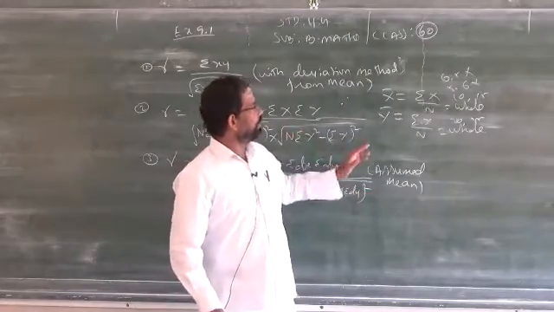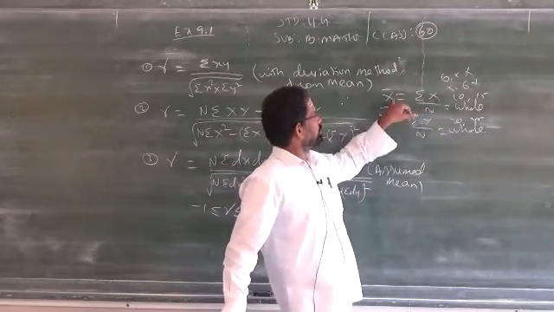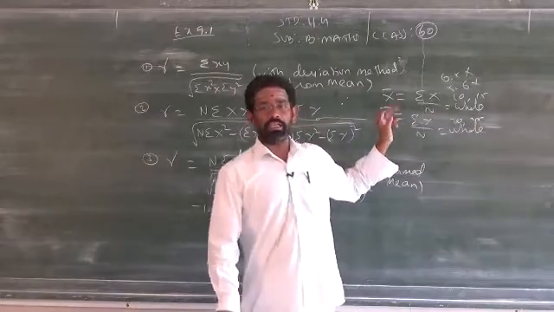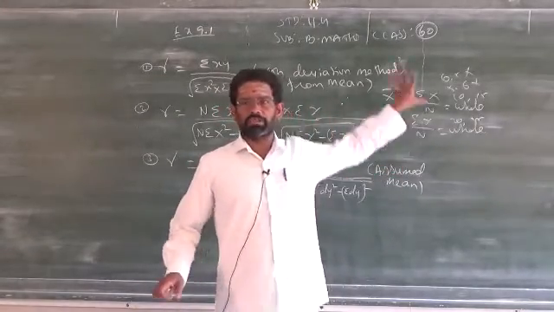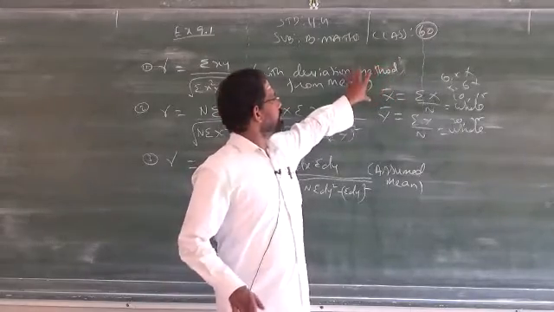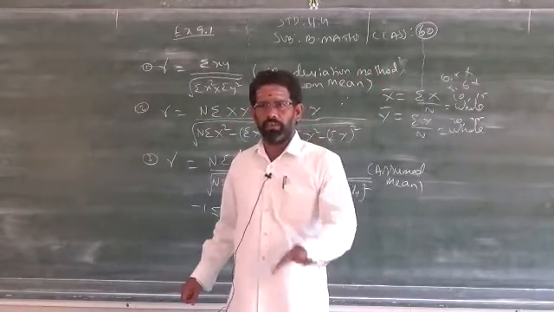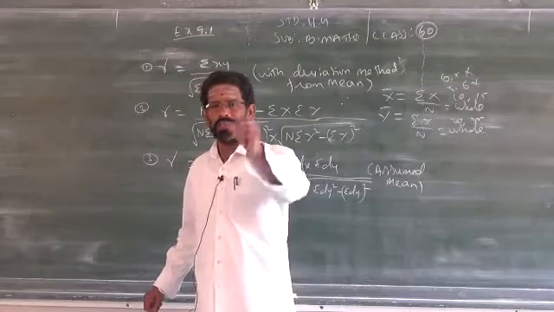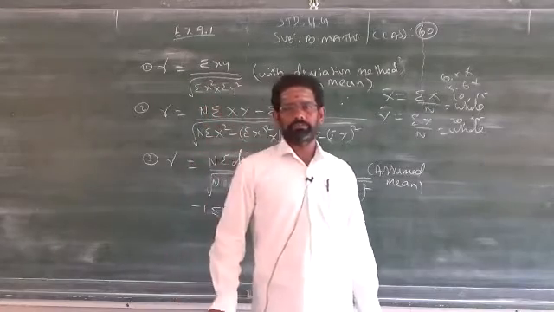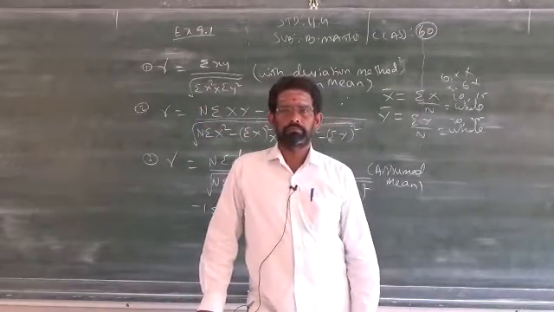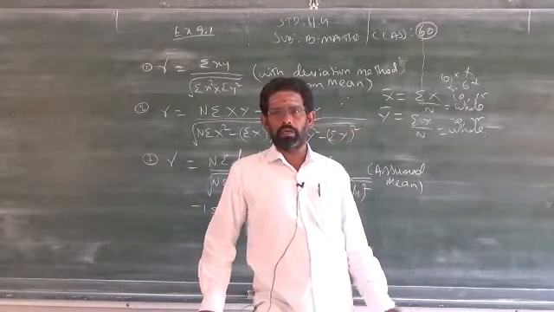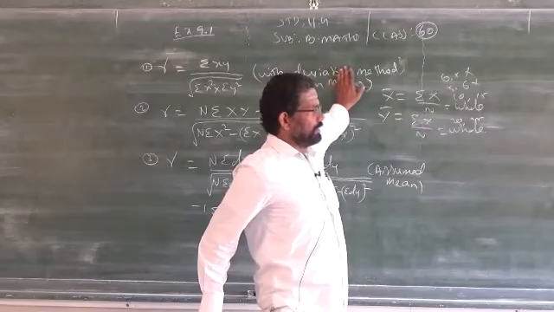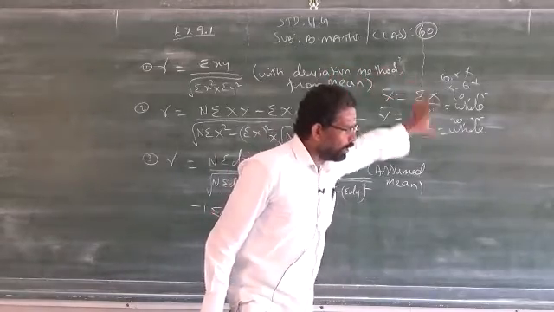If you got a decimal value for x bar and y bar, say, sir, I got x bar as a whole natural number, but y bar I got in decimal format, you cannot use this formula. You can use the first formula only when x bar and y bar are both numbers without decimal digits.